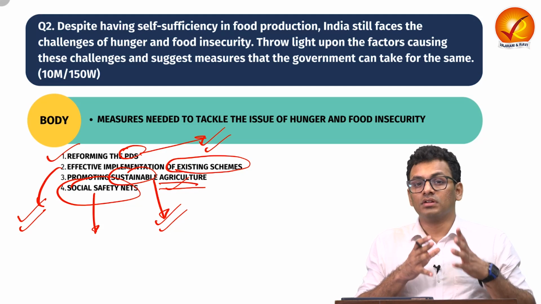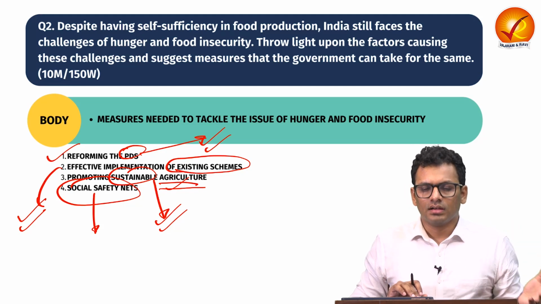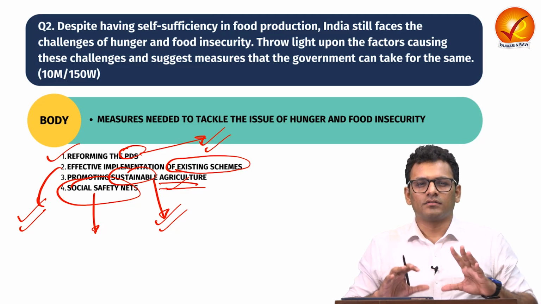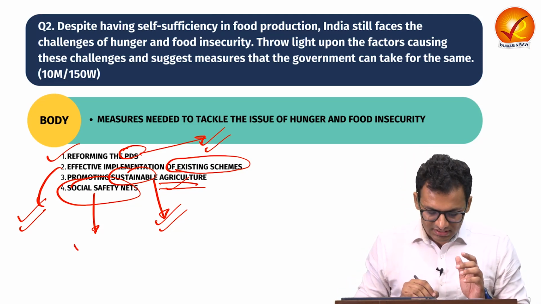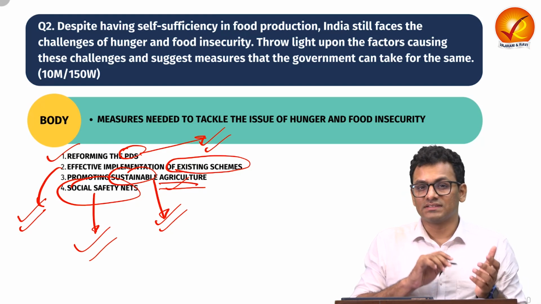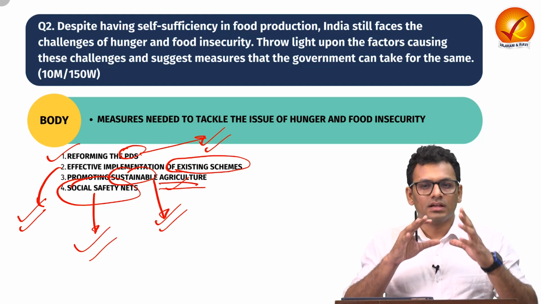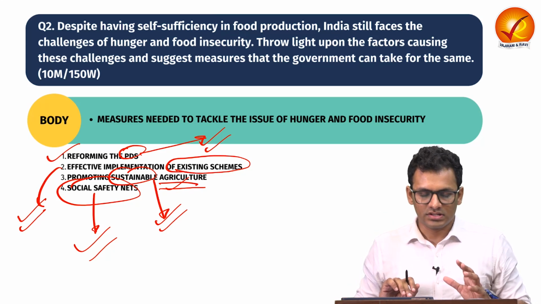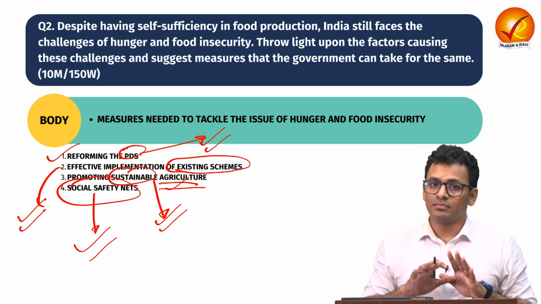We have seen how universal basic income in the economic survey can definitely aid people to get out of the poverty trap zone. So such kind of social security, social safety nets can also help individuals to beat the issue of hunger and food insecurity. So these are the body aspects.